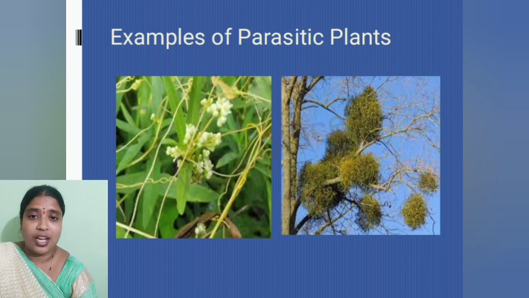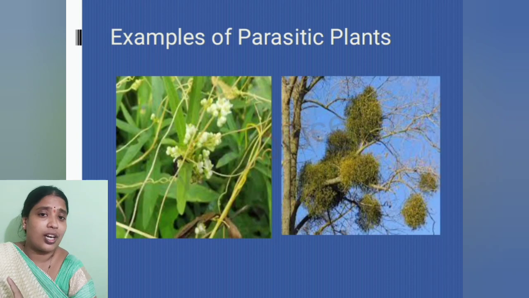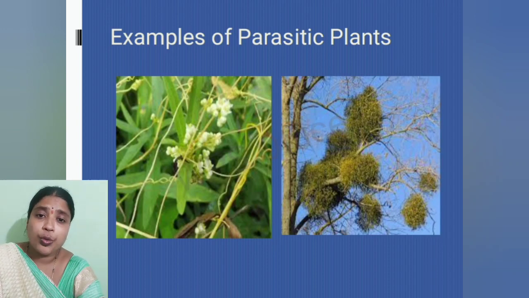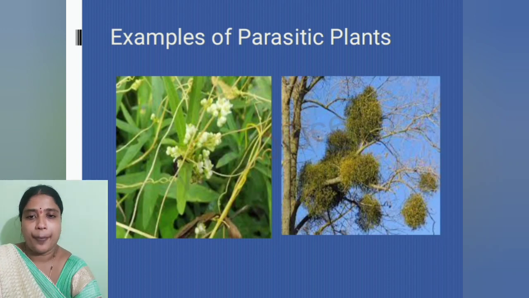So cuscuta is a complete parasite and mistletoe is a partial parasite. Cuscuta doesn't prepare its own food at all, but on the other hand, mistletoe is capable of preparing its own food. Now let us move to our next topic, that is saprophytic plants.